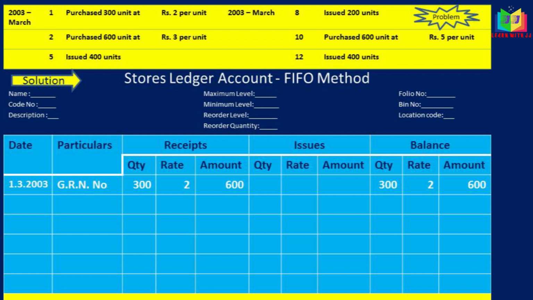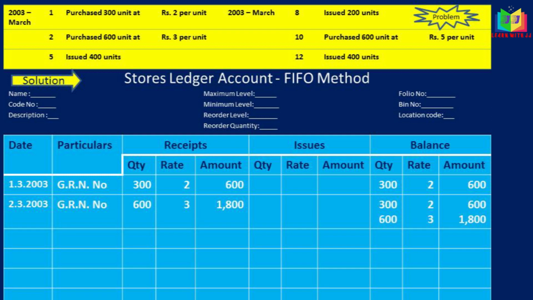So in the quantity column we will write 300 and the rate is 2 per unit. So 300 into 2 will get 600, that is the receipts. And that is the balance. In the balance column also we will write the same, 300 and 600. Next, according to the date, 2nd March 2003, again the same purchase, so we have to write the GRN number, 600 units and the rate is 3 per unit, so the amount is 1800.